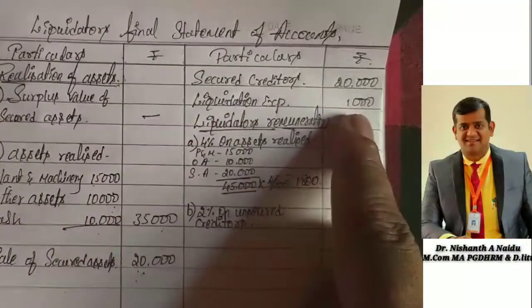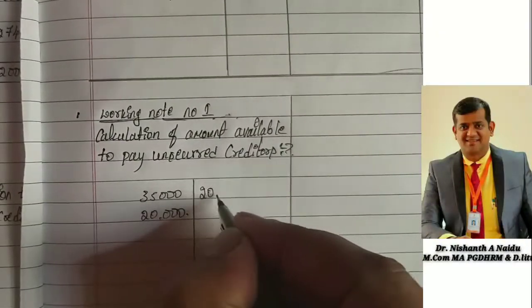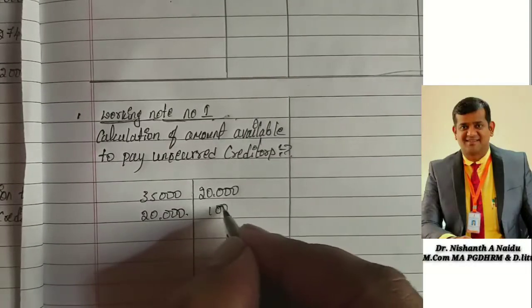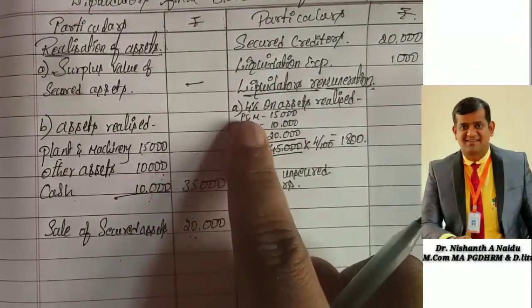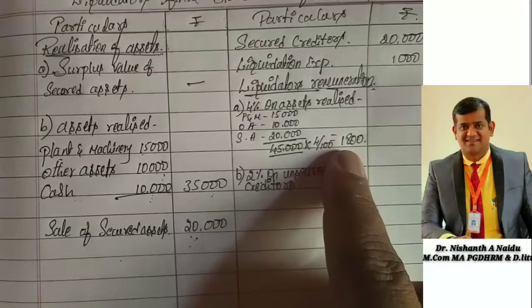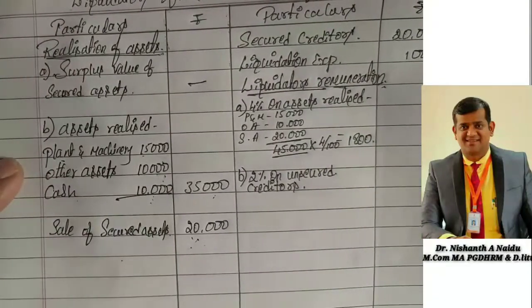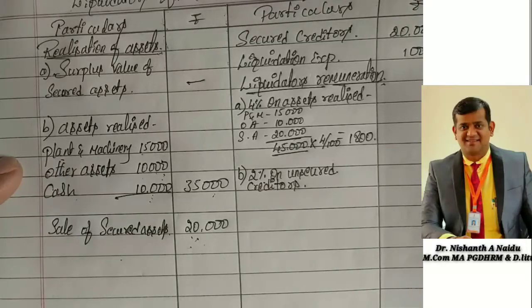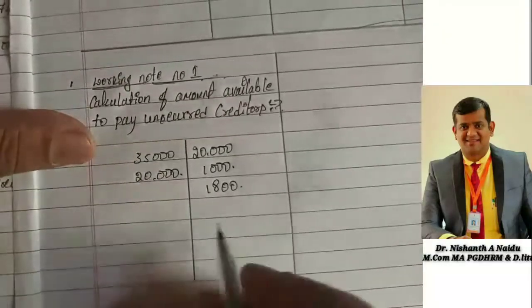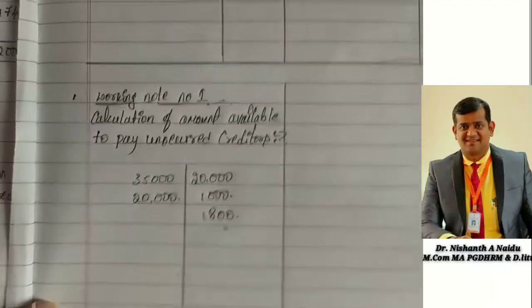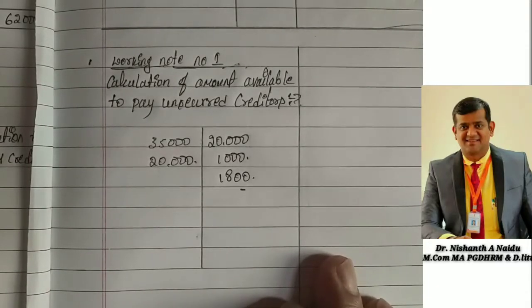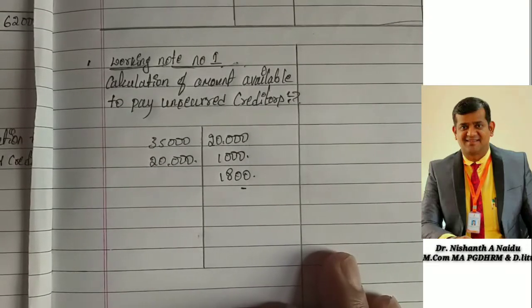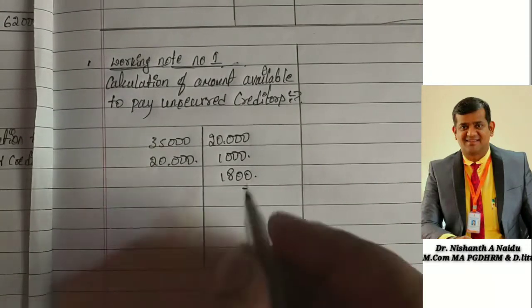Now what are all the payments we have recorded? 20,000 secured creditors, 1,000 liquidation expenses. Then 4% on assets realized, that is liquidators remuneration 1,800, which I have identified. Then we have to check if anything is left. After secured creditors, preferential creditors is there. How much? 5,000 rupees.